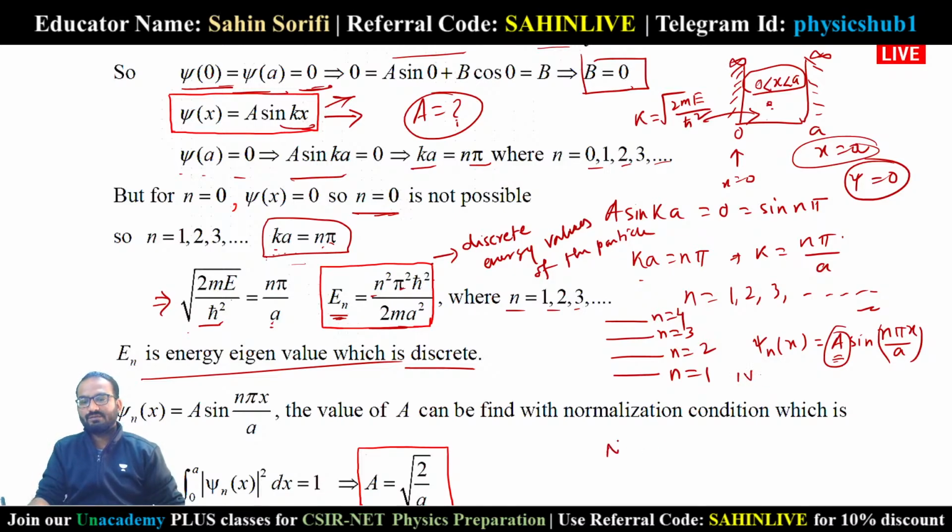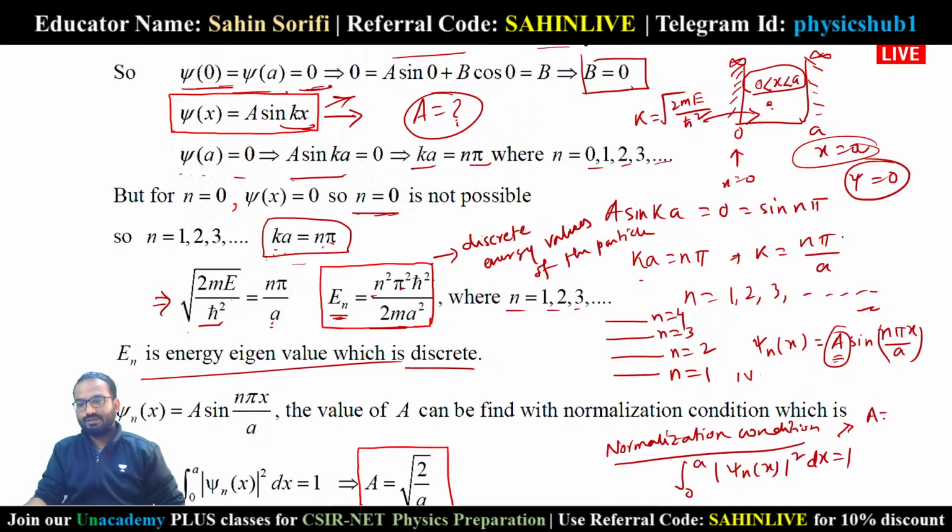The normalization condition is given by the integral from 0 to a of mod of psi n of x whole square dx equals 1. If you utilize this, you will get the value of A to be root over 2 by a.